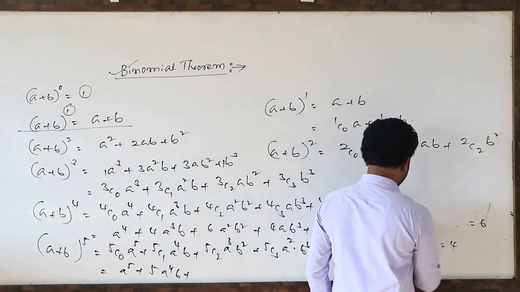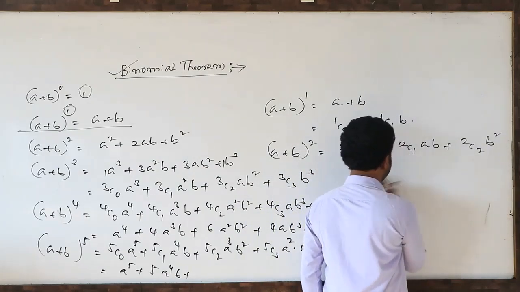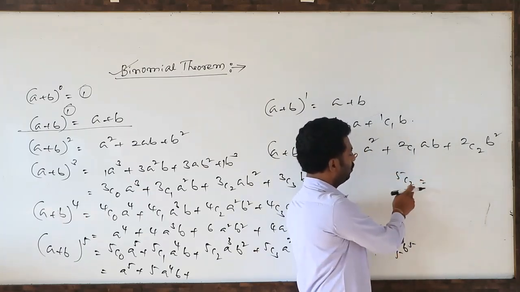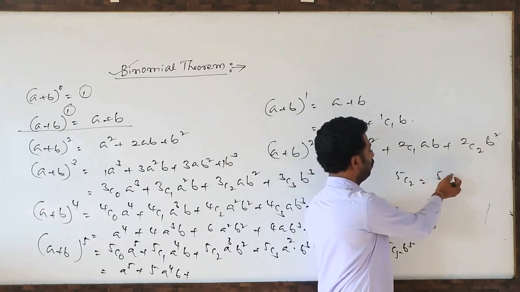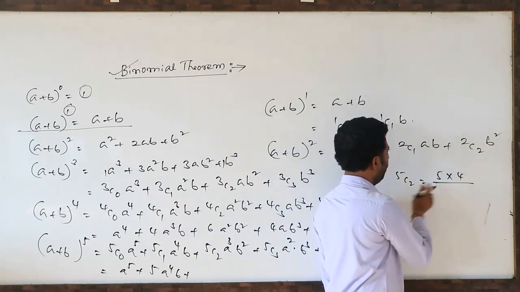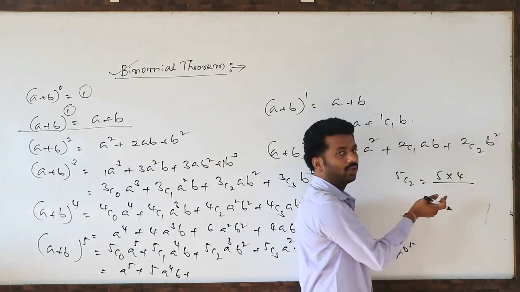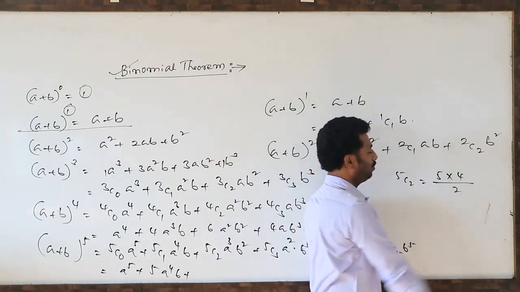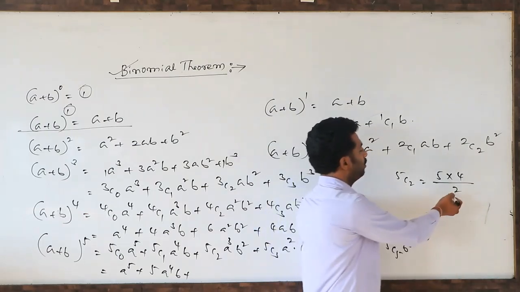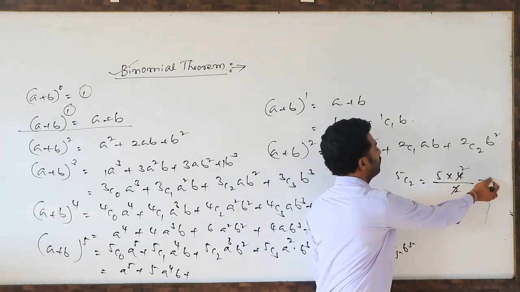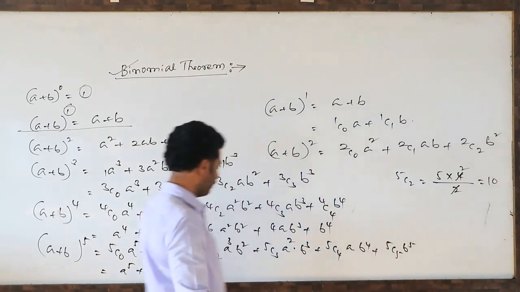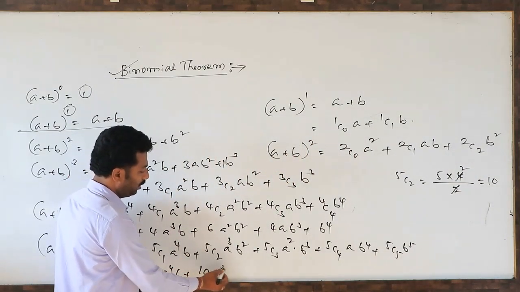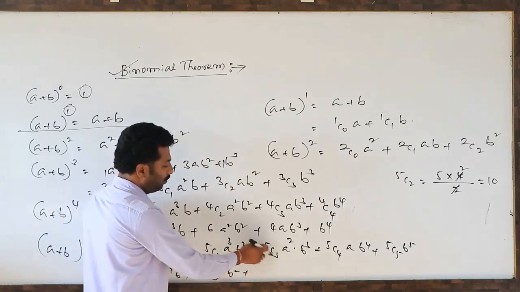How to write the binomial? These coefficients you should remember. 5c2: the suffix 2 means 2 factorial, 3 means 3 factorial, r means r factorial. So 2 factorial is nothing but 2 only. So this 2 cancels, and this will be 10. So 5c2 is nothing but 10, a cube b square.